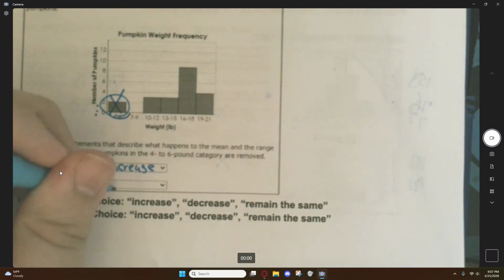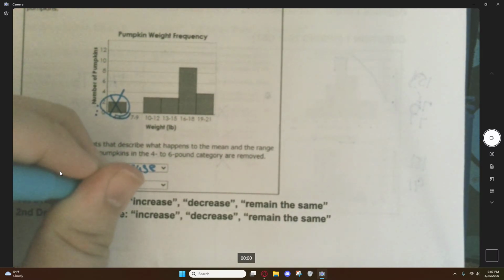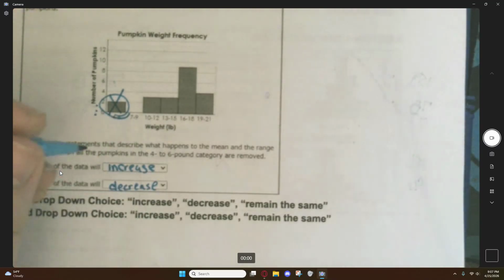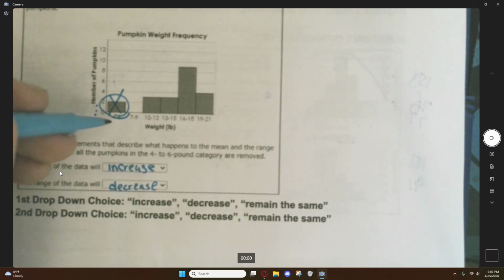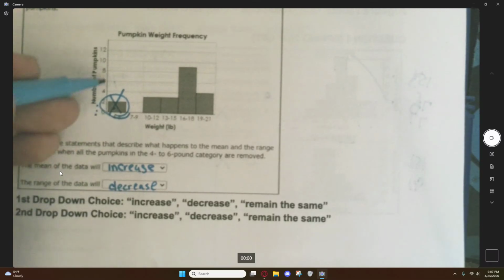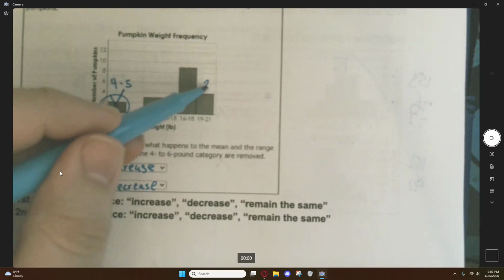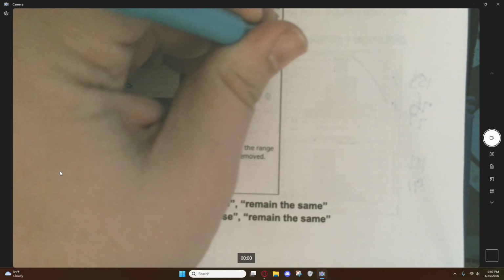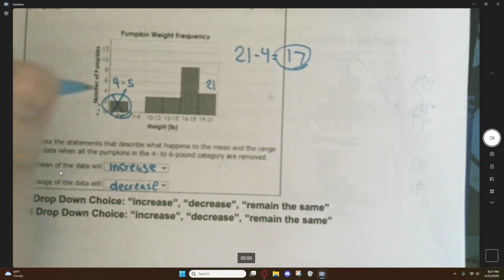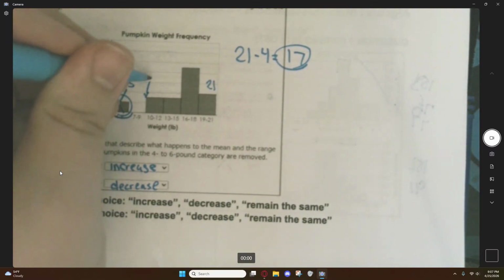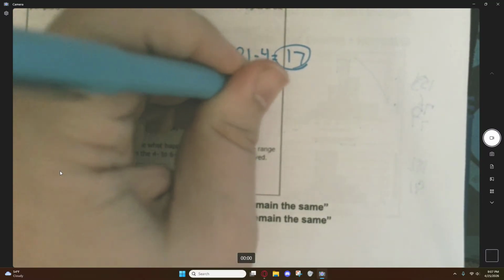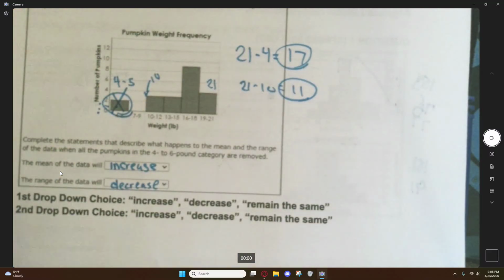The range of the data will decrease. The reason is, let's say that these pumpkins represent a 4 and 5 pound pumpkin, and let's say that this pumpkin is 21 pounds. If you did 21 minus 4, your range would be 17, but by getting rid of the 4, your new lowest pumpkin is probably 10. 21 minus 10 is only 11, so your range 100% decreases.